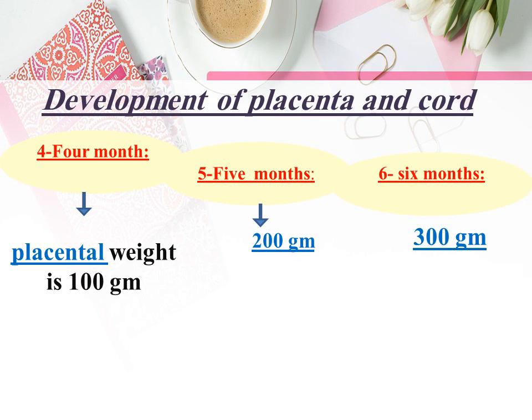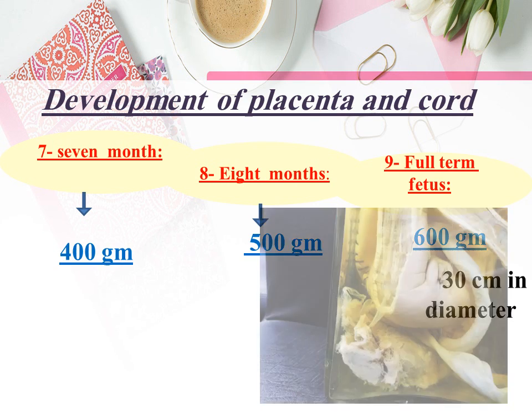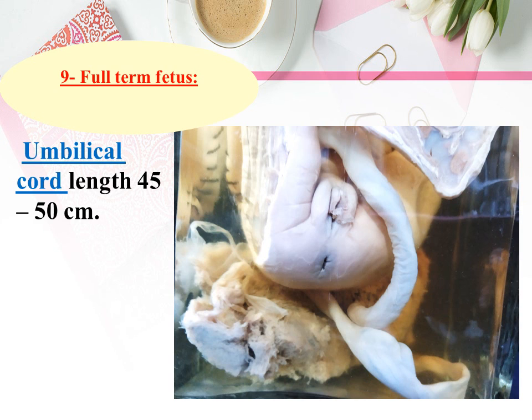About 4 months, placenta weight is about 100 gram. At 5 months, about 200 gram. At 6 months, about 300 gram. At 7 months, about 400 gram. 8 months, about 500 gram. Full-term fetus placenta weight is about 600 grams, measuring 30 centimeters in diameter. Umbilical cord length in a full-term fetus is from 45 to 50 centimeters.